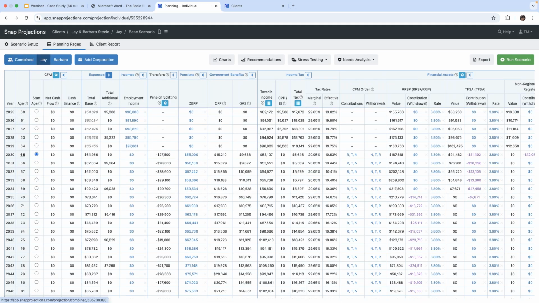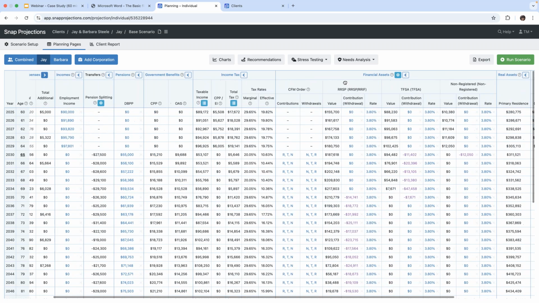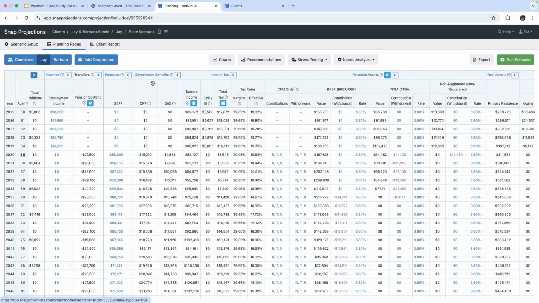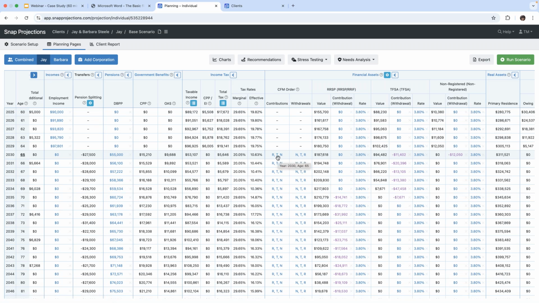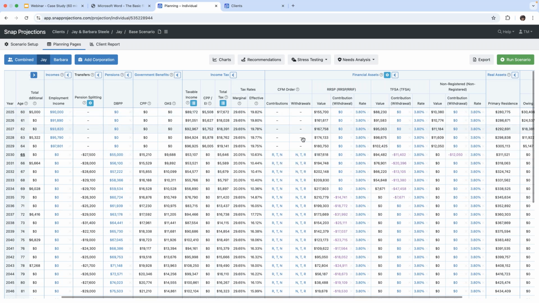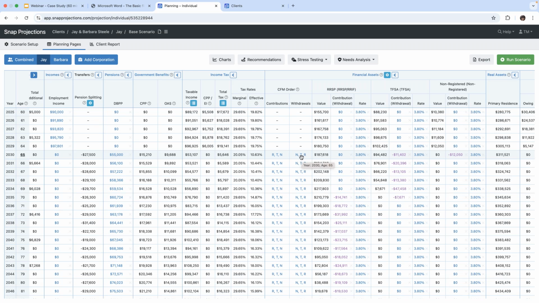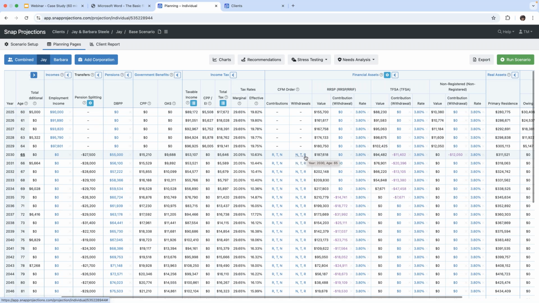Okay, so what I'll do, thank you, Lee, we will go to our financial assets page and we're under Jay's individual page to see that. So you'll see two columns here for cash flow management order. So in the contributions column, we will see that if SNAP is making contributions, the order will always be to registered plans first, then tax-free savings accounts, and then non-registered plans. And then if SNAP is going to be doing any withdrawals, then the order is the reverse. Okay, so they will follow the non-registered first, then the tax-free savings account, and then the registered assets.